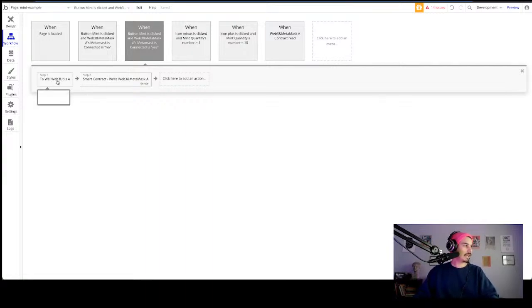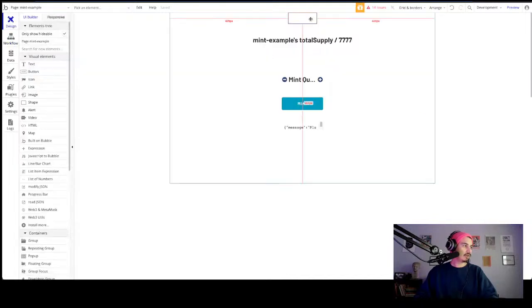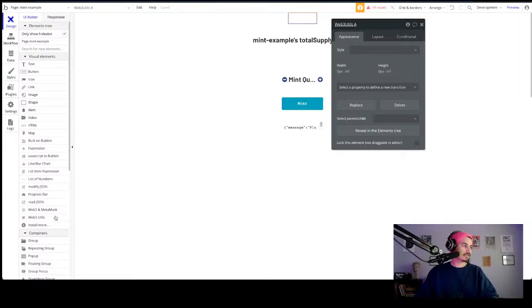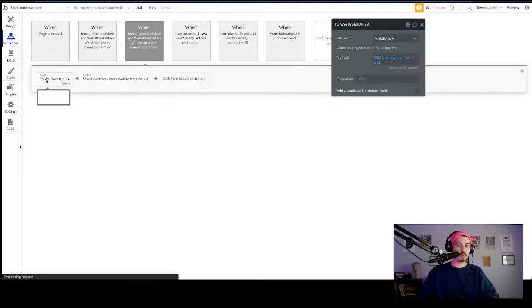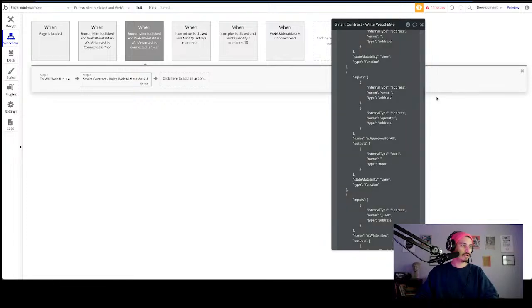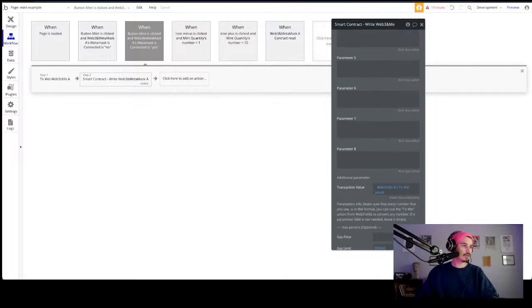So we needed to add this little wei conversion, which is easy to do. And we also had to add the Web3 utilities, or utils, as it's called, element to the page to be able to use that two-way action before the smart contract to give us our total that we need to charge for those two minted tokens. Yep, mint quantity is still there, and we just replace that transaction value with the two-way result.